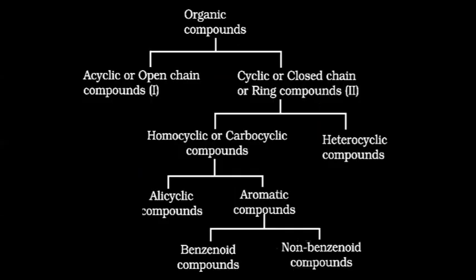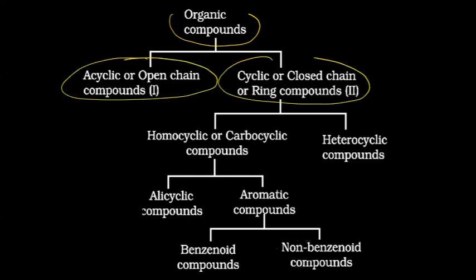Then further categorization, if we understand the broad way, organic compounds are classified mainly in two categories: open chain and closed chain. Means we have CH3, CH2, CH2, CH3. This is open chain.